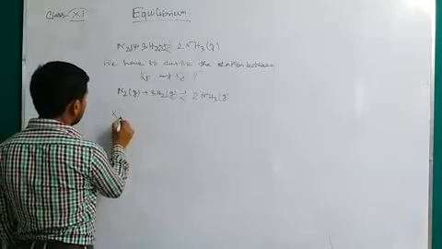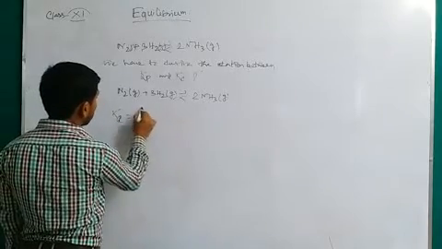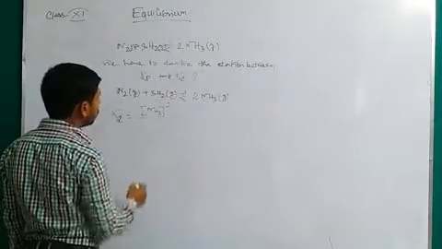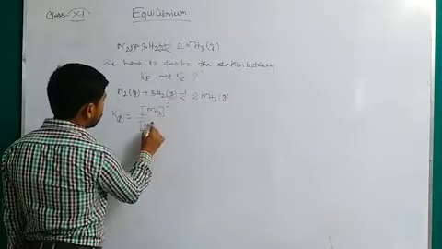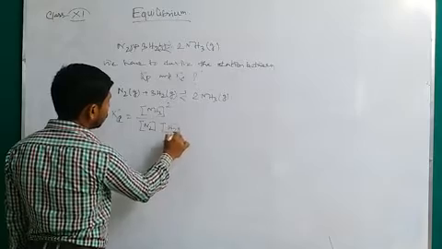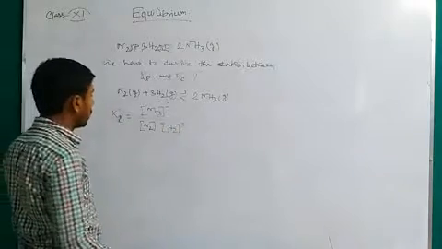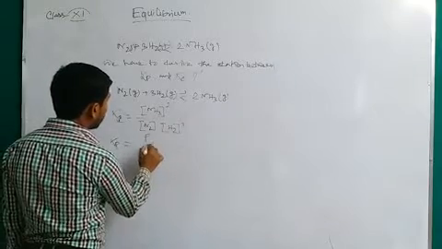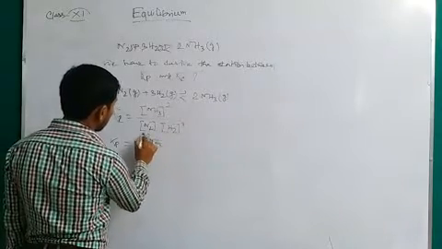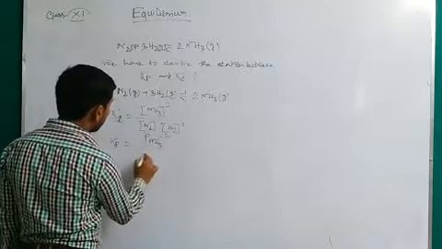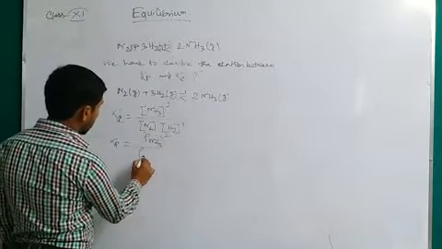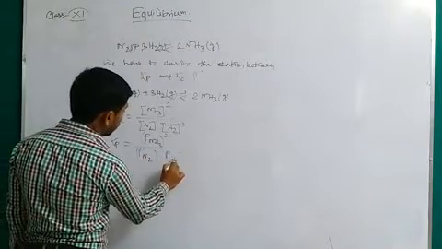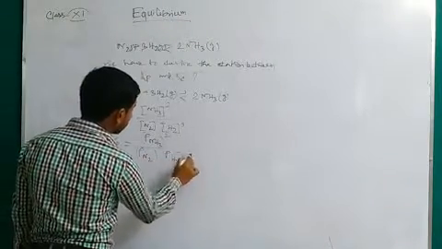Now Kc is the concentration of NH3 with stoichiometric power 2, divided by concentration of N2 and concentration of H2 to the power 3, and Kp is equal to P of NH3 square divided by P of N2 into P of hydrogen cube.